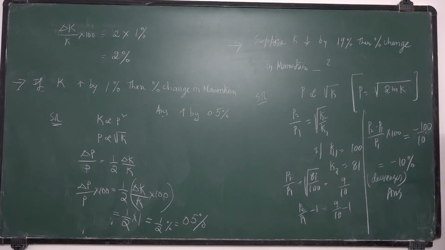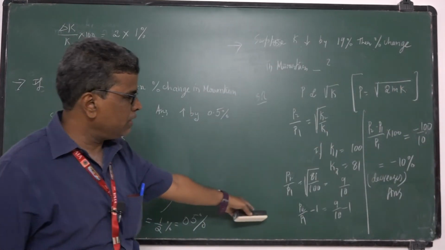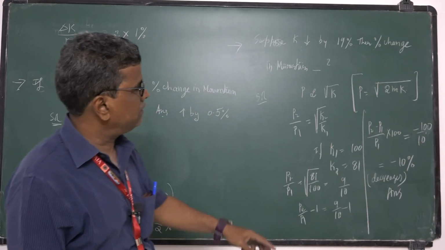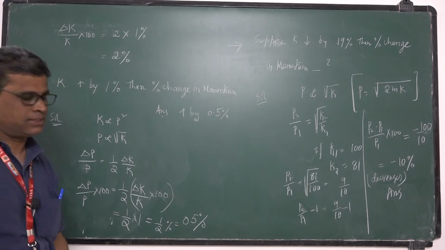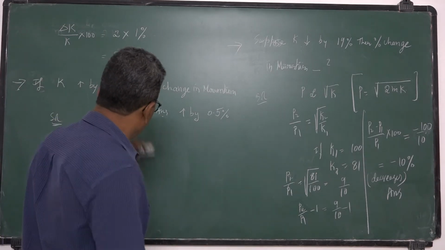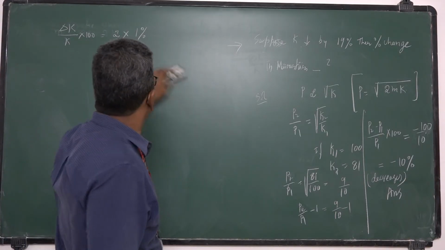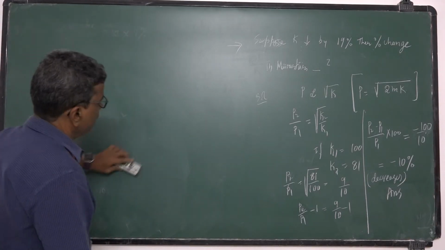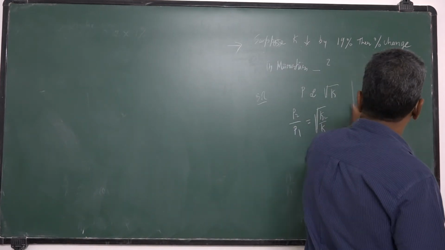Momentum decreases. If kinetic energy decreases by 19%, then momentum decreases by 10%. That is the answer. Such problems we can solve by using this. Okay. So these are the few problems regarding relation between kinetic energy and momentum. Okay. The next one.